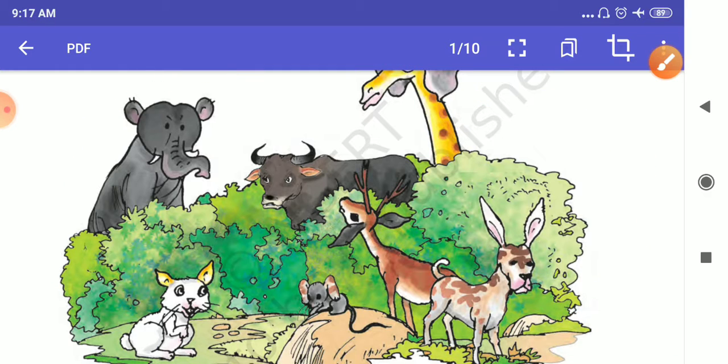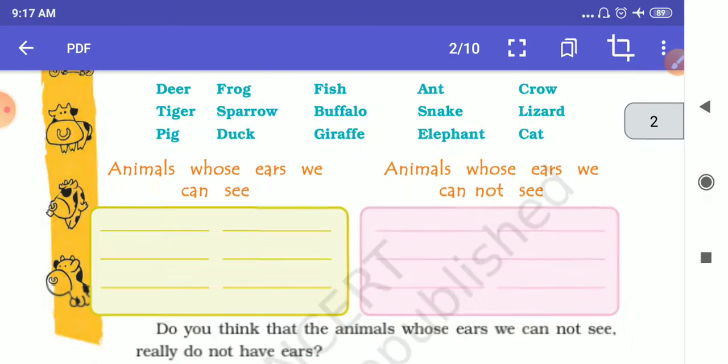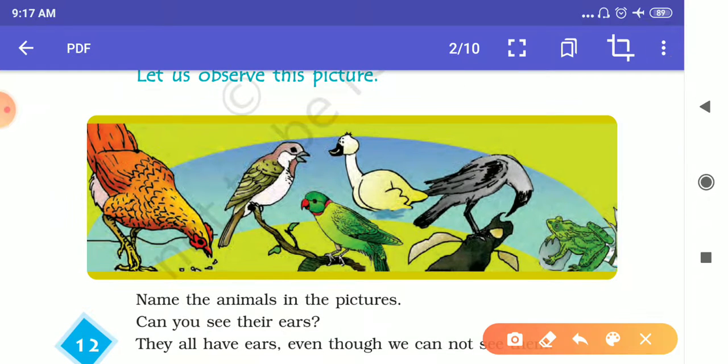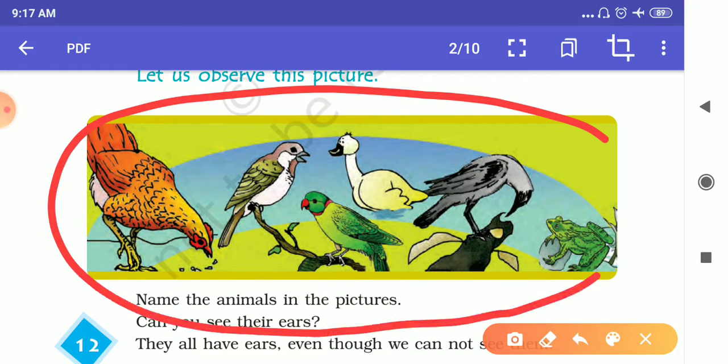There is a group of animals also whose ears we cannot see. You will find those types of animals here. Can you see the ears on their heads? No, you cannot see. Why can you not see? Because they have very small ears.